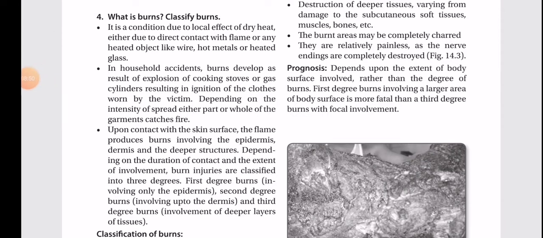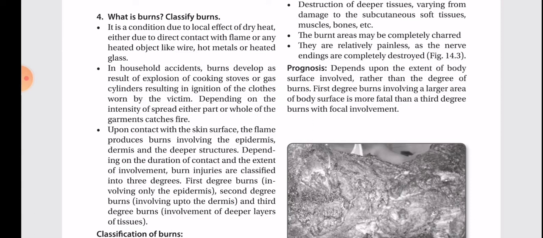What is burns? Classify burns. It is a condition due to local effect of dry heat, either due to direct contact with the flame or any heated object like wire, hot metals, or heated glass. In household accidents, burns develop as a result of explosion of cooking stoves or gas cylinders, resulting in ignition of the clothes worn by the victim.